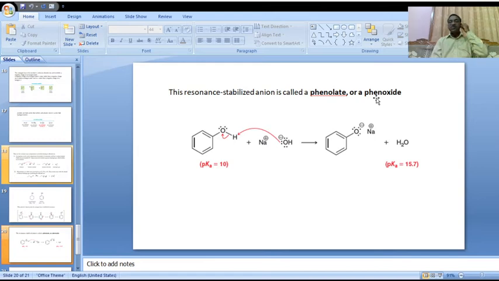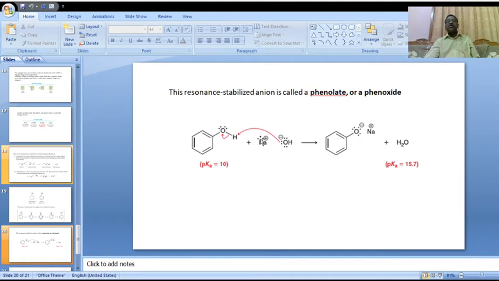Next, this resonance stabilized anion is called a phenolate or phenoxide ion. Just now we discussed the various resonance structures. That is called phenolate ion or phenoxide ion. This is the phenol structure, the phenol cyclic ring.